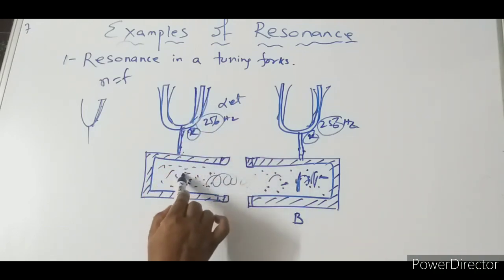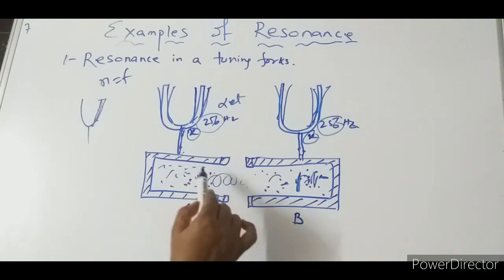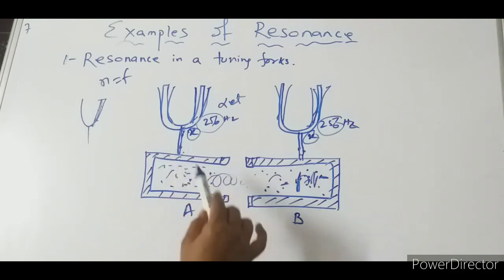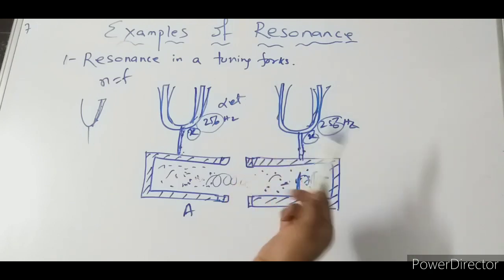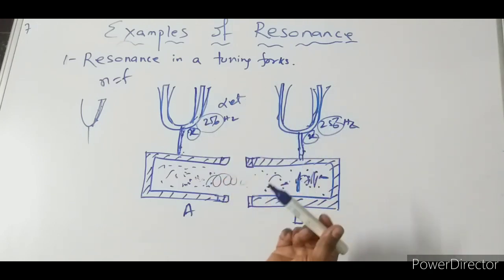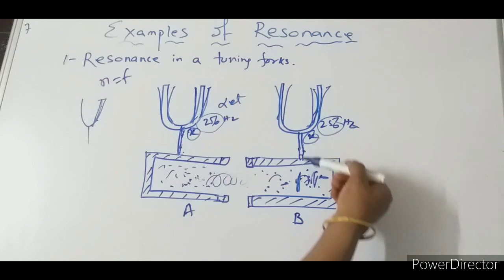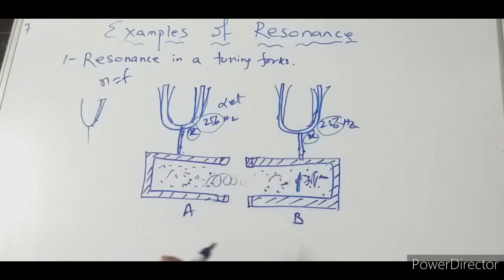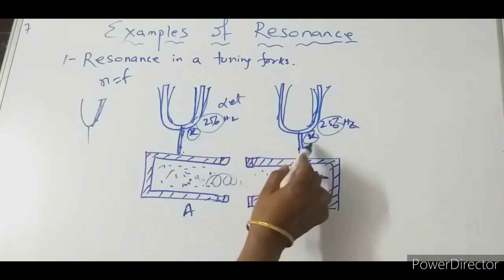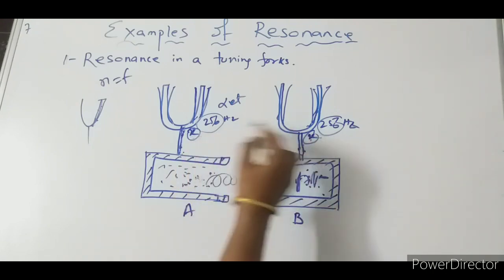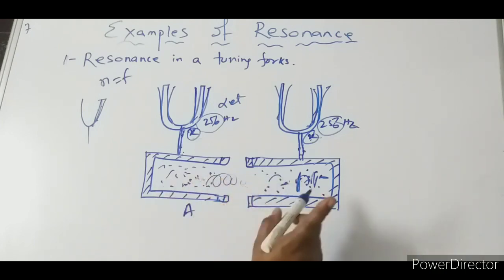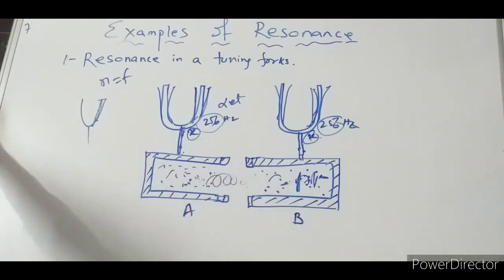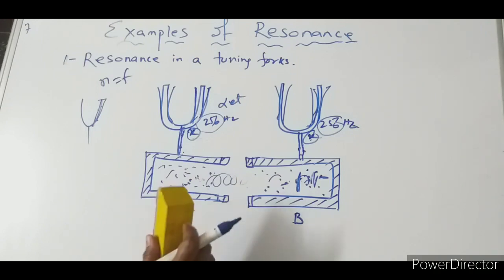After vibration, this one is made to vibrate. This one will be forced vibration now. This one again will be forced vibration. Here in this case, whatever is produced will match with this one, as resonance is a special case of forced vibration. So this one will lead this one to vibrate. So this is the case. If I do not take these two with the same frequency, this one will not vibrate because resonance is not going to happen here. Okay, so this is resonance in the case of a tuning fork.